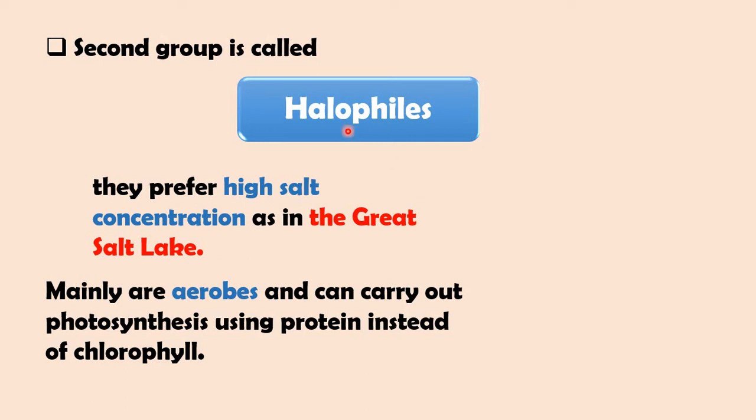In this kind of archaea, they can act like plants. They can carry out photosynthesis, but there is no chlorophyll inside these halophils. They use another thing. What is this? It's a certain kind of protein which allows this kind of archaea to perform photosynthesis.